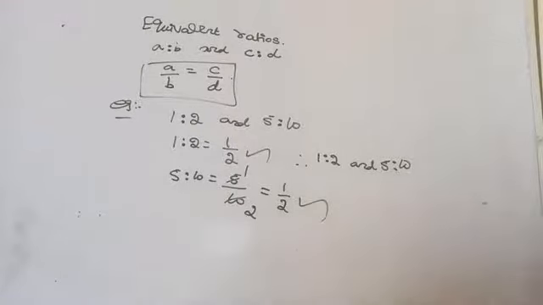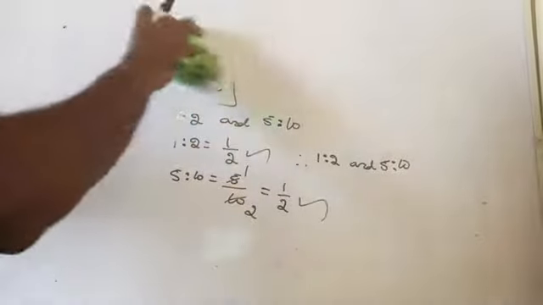It's very simple. What is the ratio of the length and breadth of our Indian national flag? 3:2.